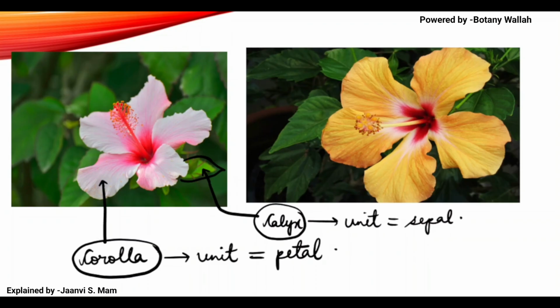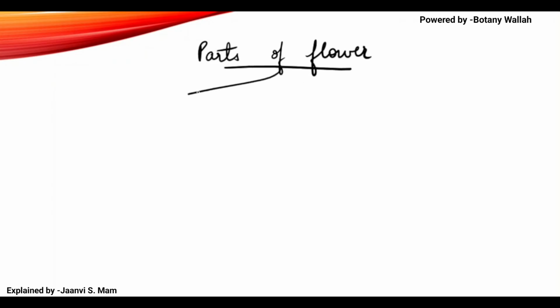Okay, let's make one flowchart. Parts of flower. There are basically two main parts of the flower. One is known as essential parts. And the second one is known as non-essential parts, or we can say whole.